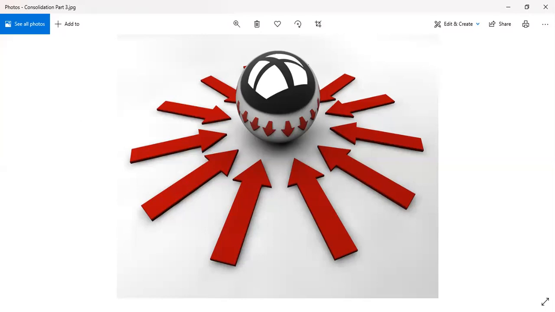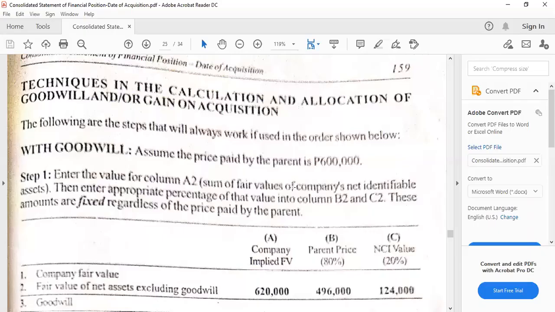And for now, we are going to discuss the continuation: techniques in value analysis, then what will be the treatment of a subsidiary's pre-existing goodwill. Then we are also going to tackle the fair value adjustments, just in case there is a business combination achieved in stages, and push down accounting. So let's go. I'll proceed.